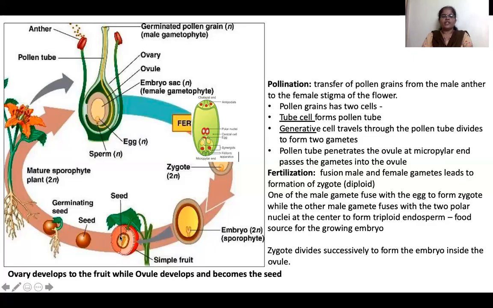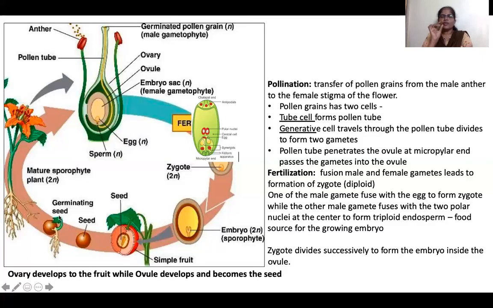Once the fruit is formed, the sepals, petals and anthers all get dried off. After some time, when we eat the fruit, say a mango, there is a seed inside. We eat the fruit and the remaining seed dries. At favorable conditions, if we sow that seed, because of the embryo present, the seed will germinate.